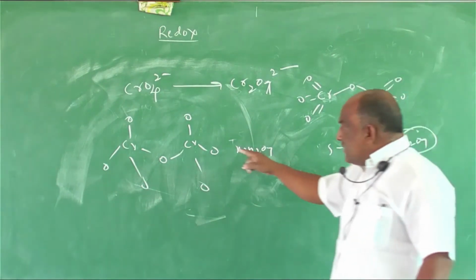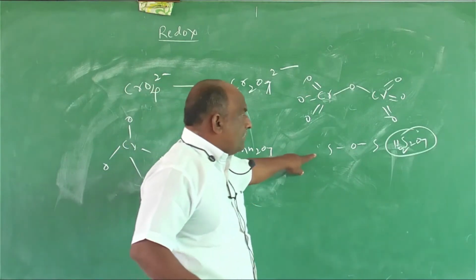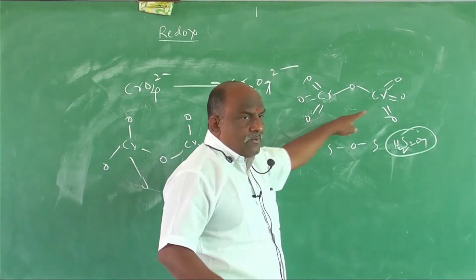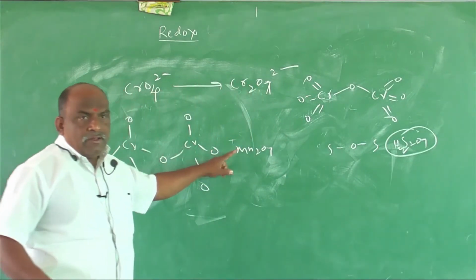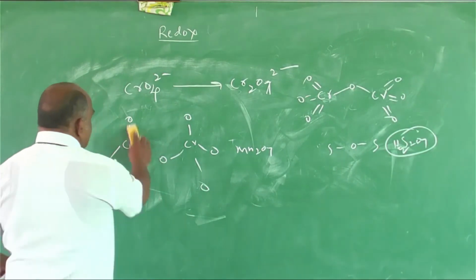You should concentrate on this type of question, because it is very important for competitive exams. Multiple options like the S-O-S bond, Cr-O-Cr bond and Mn-O-Mn bond may be given.